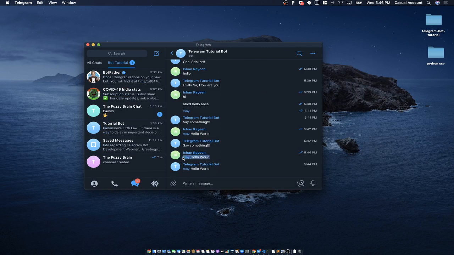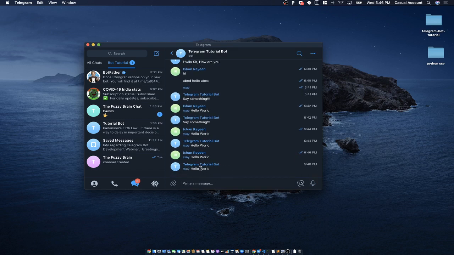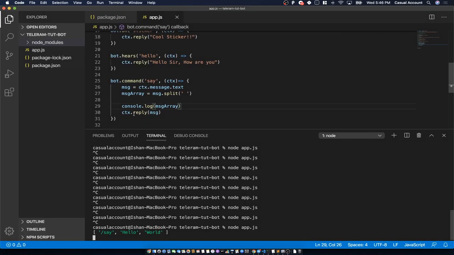I'll just copy it, paste it, and enter. So now nothing is coming. Okay, yeah, it's coming because we have a reply message, and also we have got a log. So let's see what's there in the log. In the log, we got a message which says that this message array is an array which has got 3 elements, and they were separated by spaces, so we have split them.